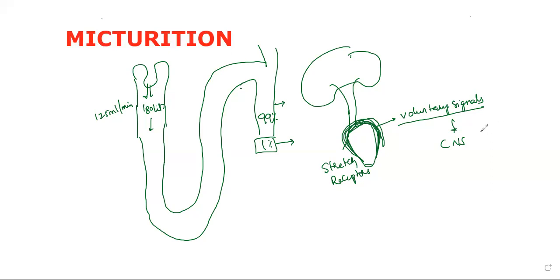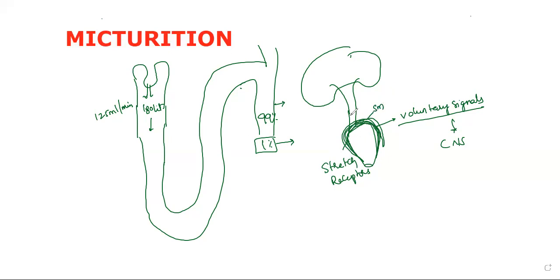The stretch receptors on the walls of the urinary bladder send signals to the central nervous system. The central nervous system will respond, passing the motor information, that means impulses towards the urinary bladder for the contraction of the smooth muscles of the urinary bladder. No need to confuse here.